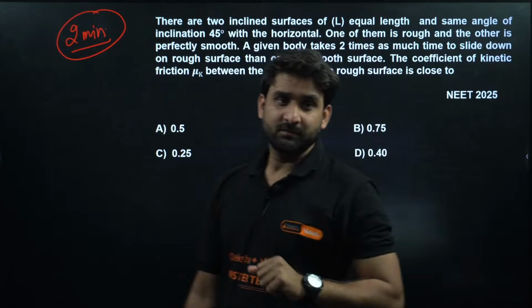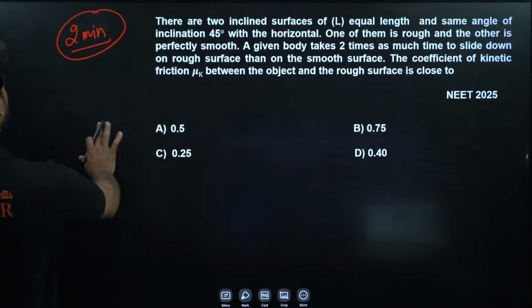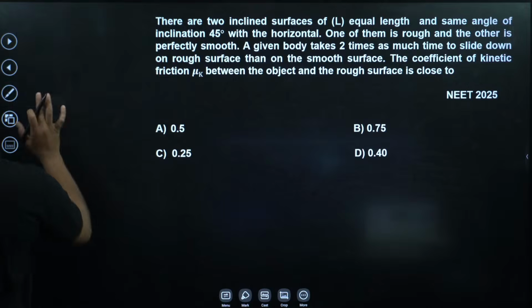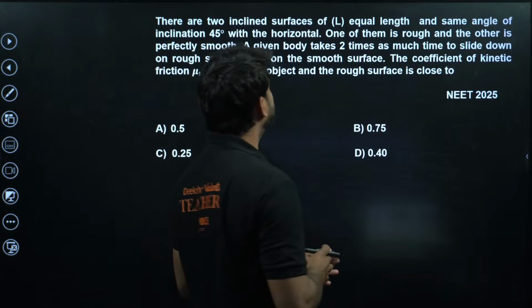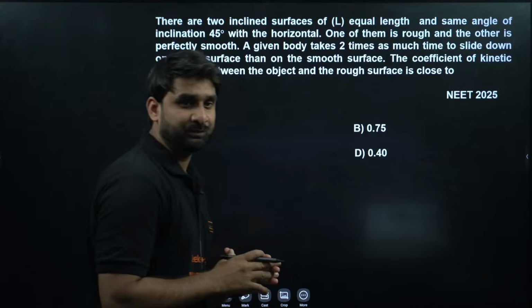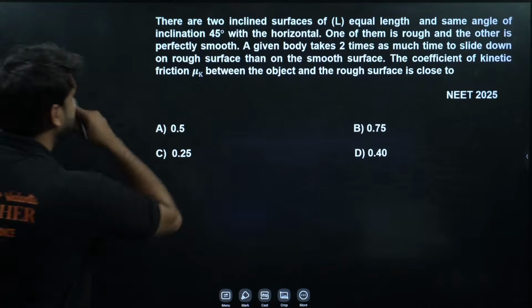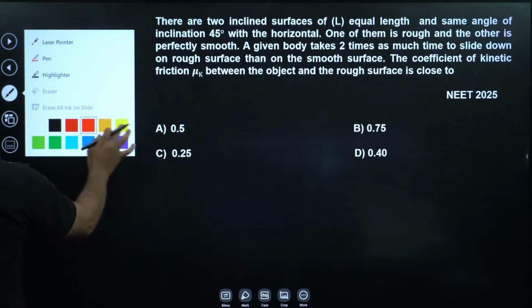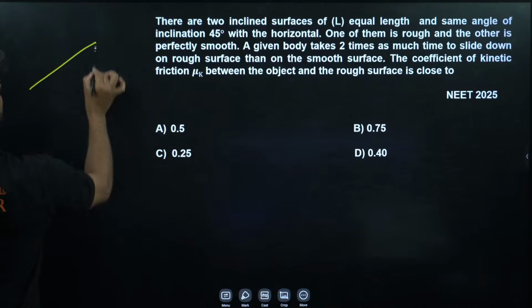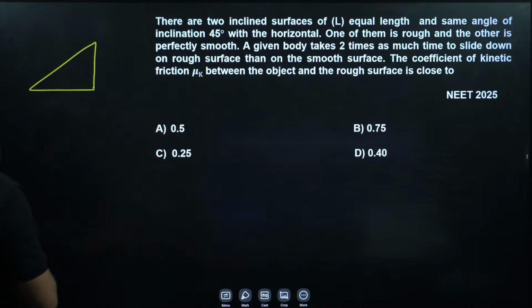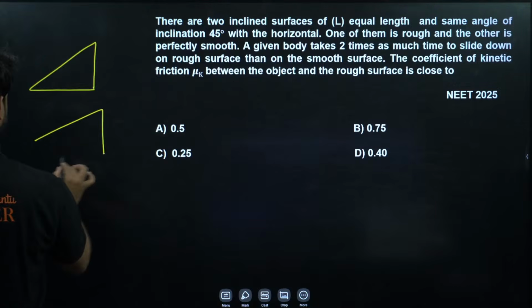Okay, look at the question here. There are two inclined surfaces of equal length. Basically in this question there are two inclined surfaces, the first inclined surface and the second inclined surface.